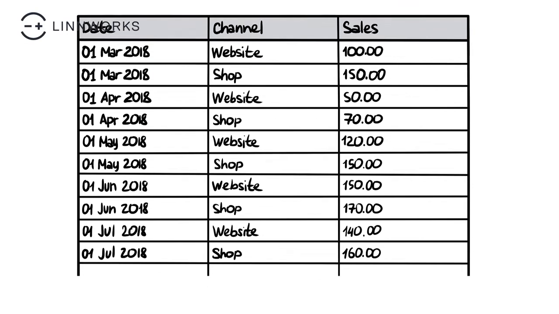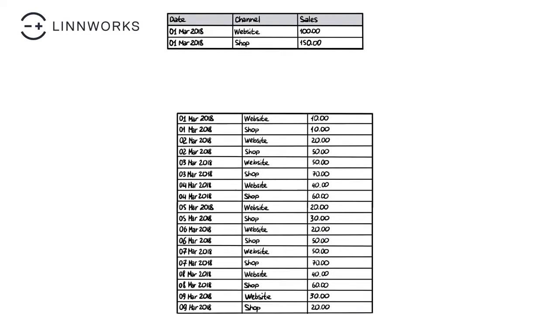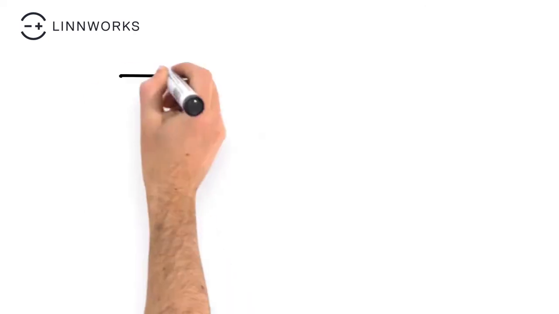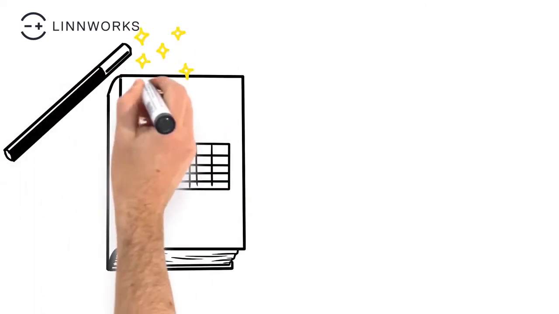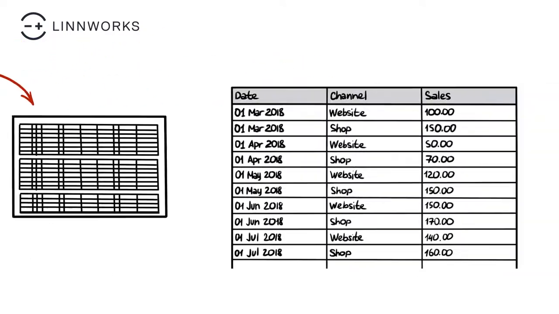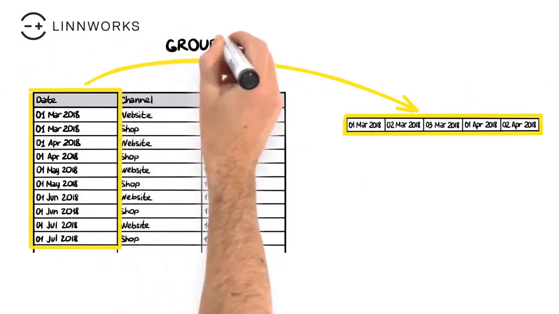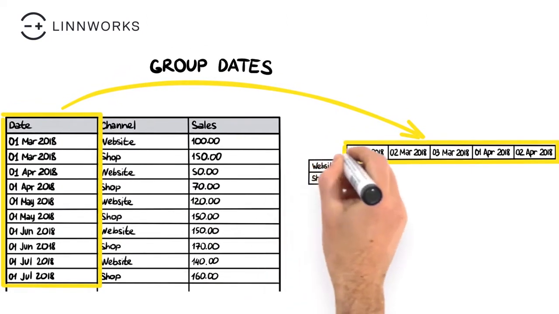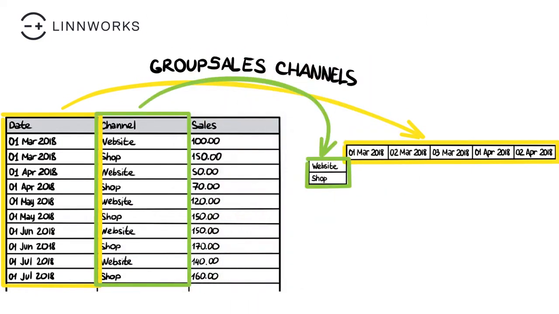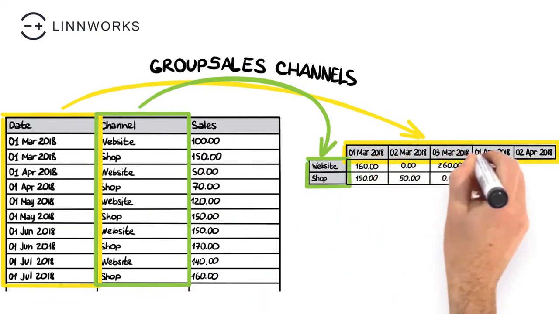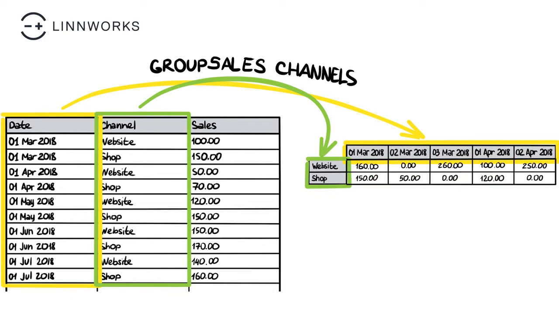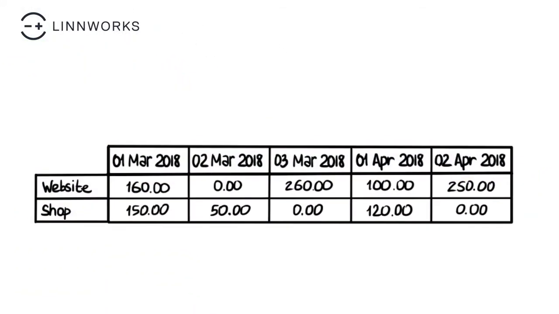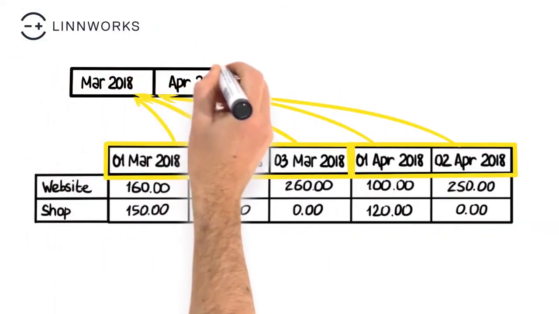But if we want to dig deeper to see what these sales are really made of, there's just too much data to deal with. Pivoting a report means transforming your flat data into two dimensions. We simply take all the dates, get all distinct values, and put them onto an axis. Then, when we take all your selling channels, group them, and put them on another axis, you end up with a grid, where each cell is the sum of all the sales that happened on a specific date on a specific sales channel. Now that we have all this data in a manageable form, we can roll it up.